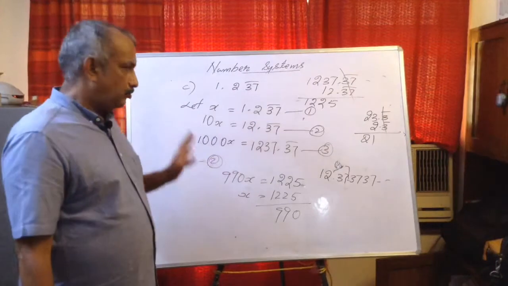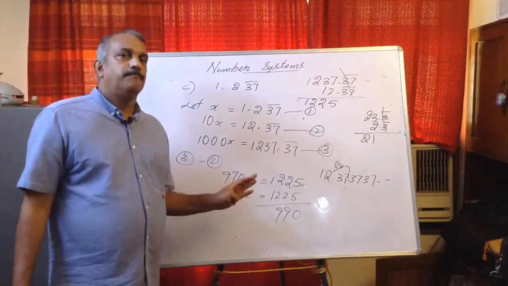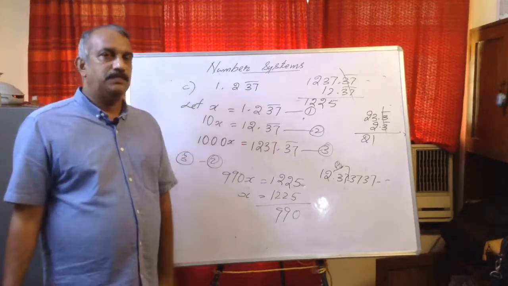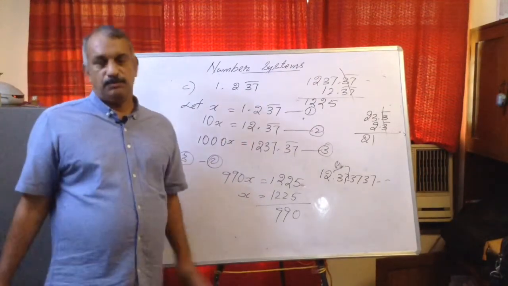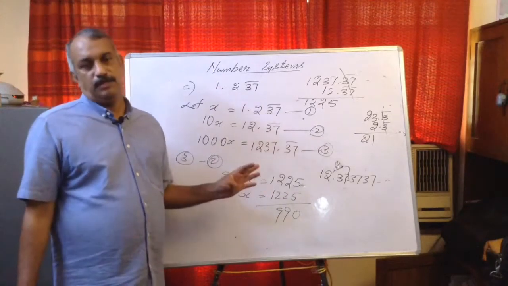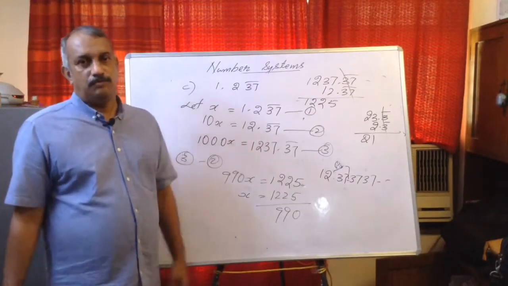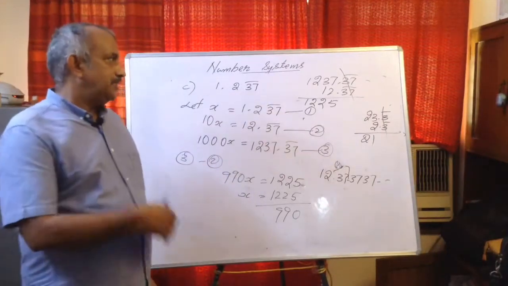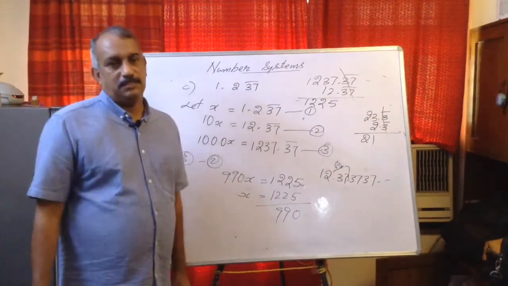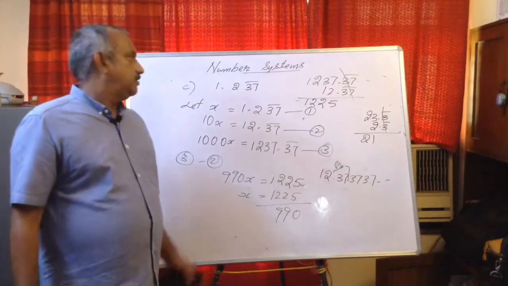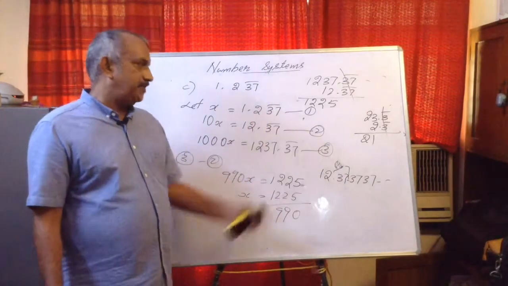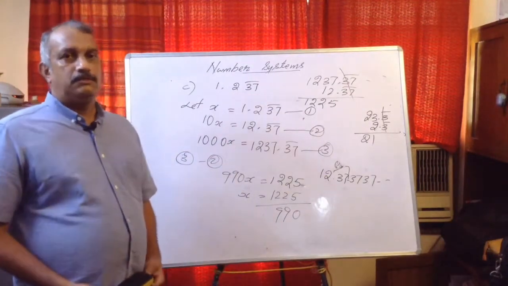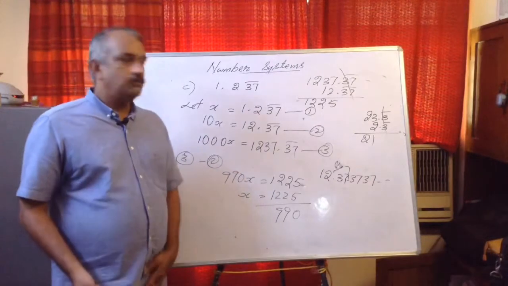So like this we can convert repeating decimals into rational numbers. Almost all the important concepts in exercises 1.1, 1.2, 1.3 we have discussed. Now what you have to do is try 1.1, 1.2 and 1.3 and mark the questions in which you have problems. In the next video I will quickly discuss these exercises. If there is any problem, you can clarify it at that time. Then we'll go to irrational numbers. Hope it is clear to you.